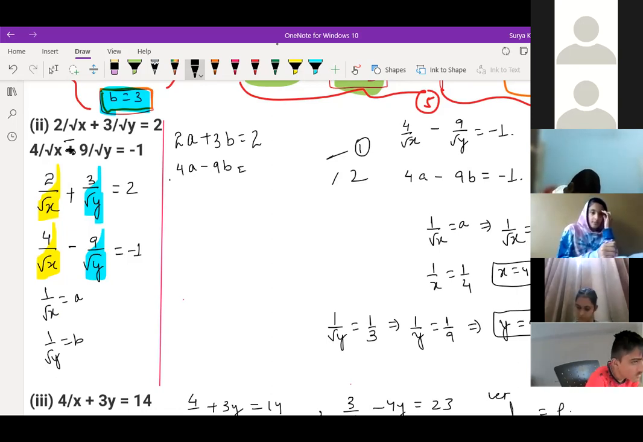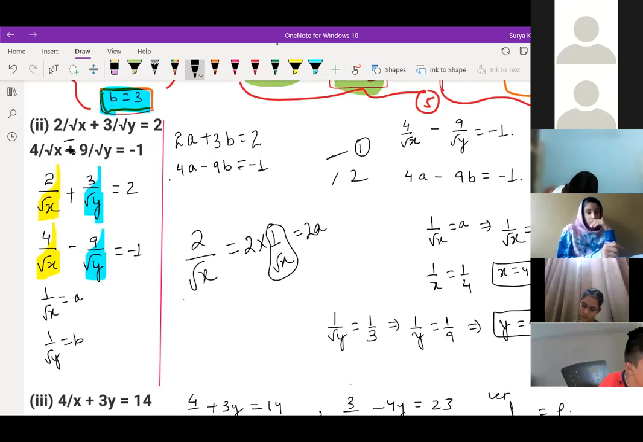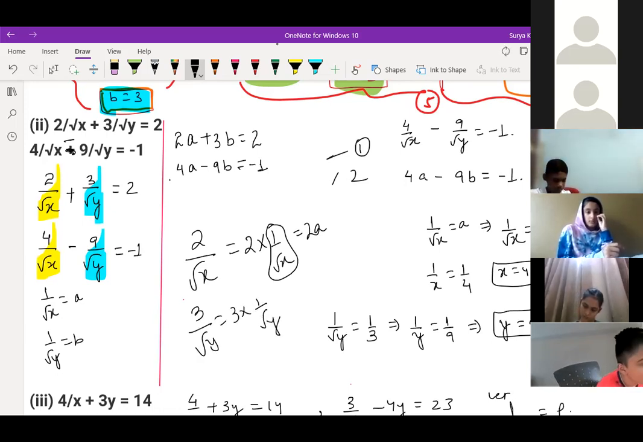Is it clear to you or not? I'm just a little bit confused. Confused? See, 2 by root x is there. This can be written as 2 into 1 by root x, correct? Yes, sir. So 1 by root x already we have let, that is a. So can we write 2a for 2 by root x? Yes, sir. Similarly, 3 by root y can be written as 3 into 1 by root y. Others, see here, if you are getting this. How I'm writing 2a plus 3b is equal to 2 and 4a minus 9b is equal to minus 1. Others, are you getting this or not?